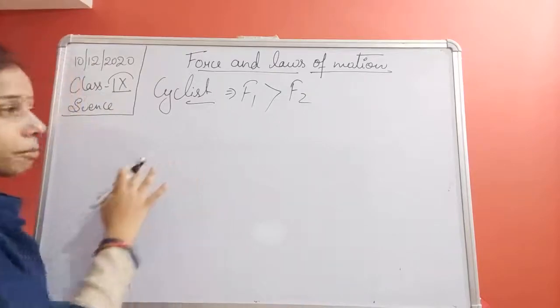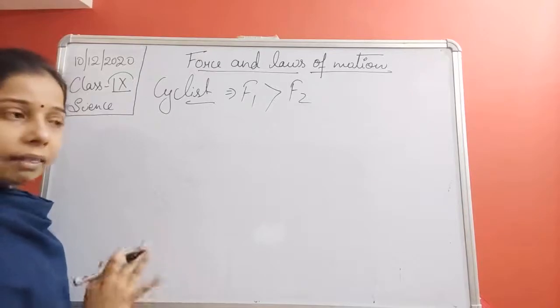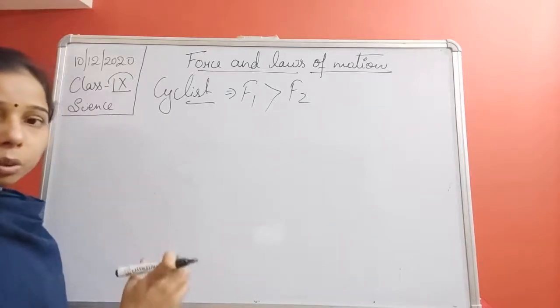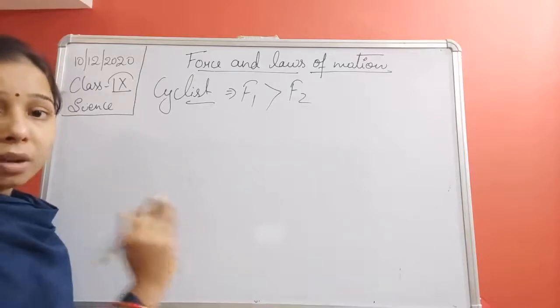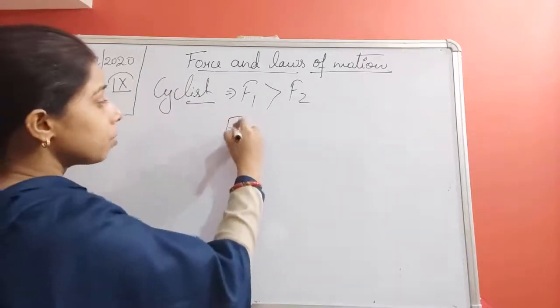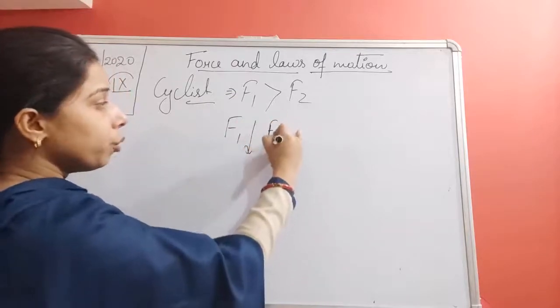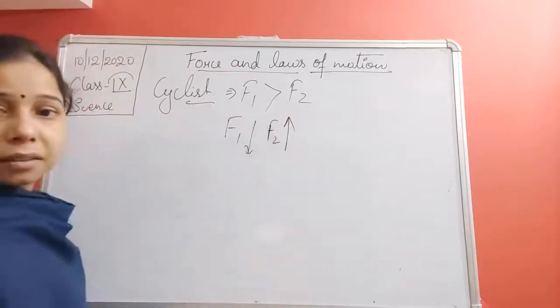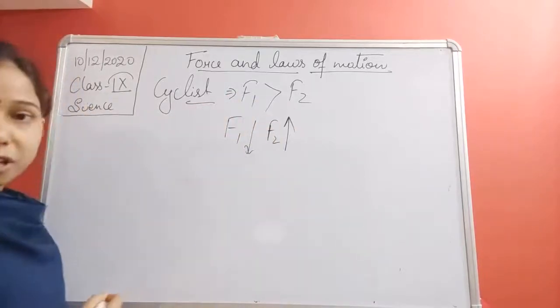Now the cyclist stops pedaling. Slowly you will see the speed of the cycle decrease until it comes to rest. What happened? F1 starts decreasing and F2 starts increasing. F1 is the force applied by the cyclist, and F2 is the force of friction.